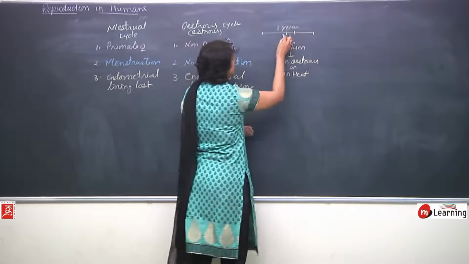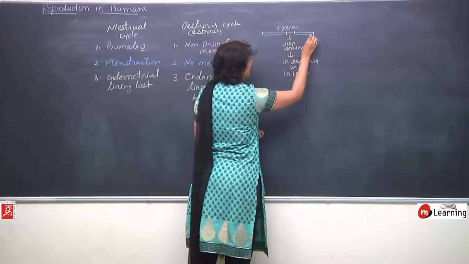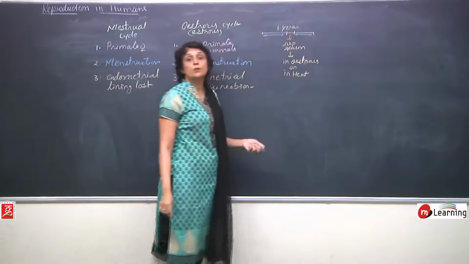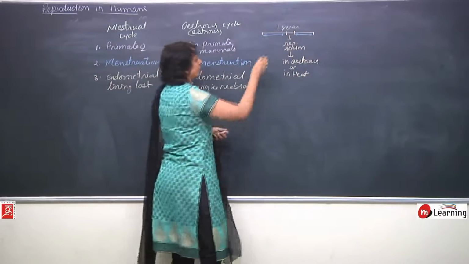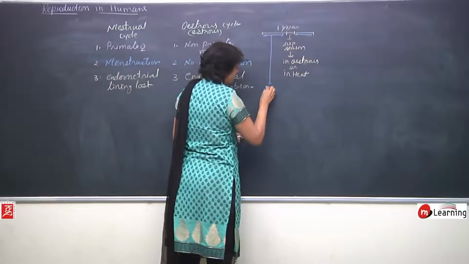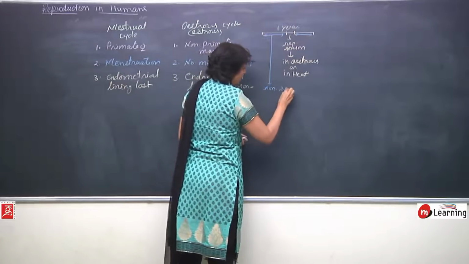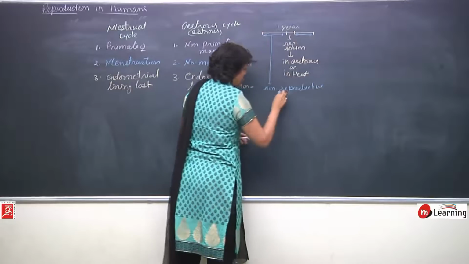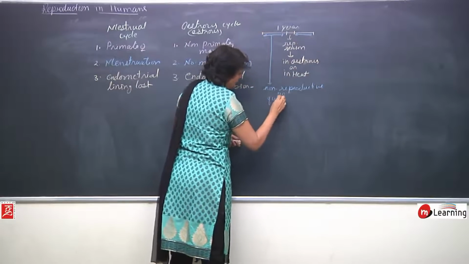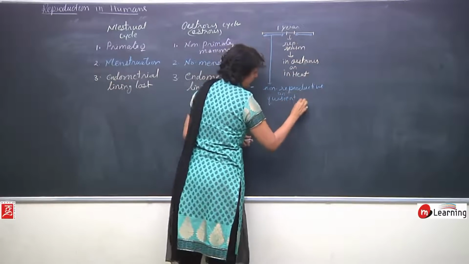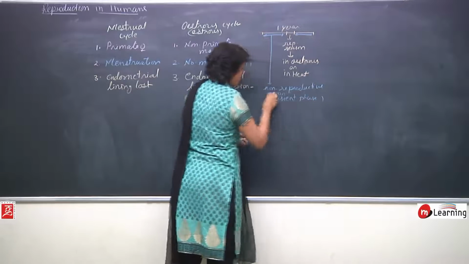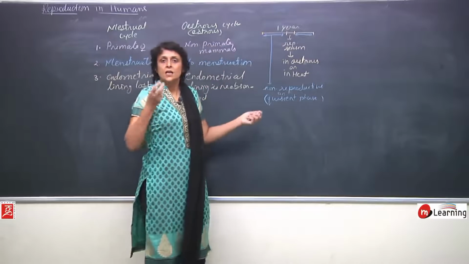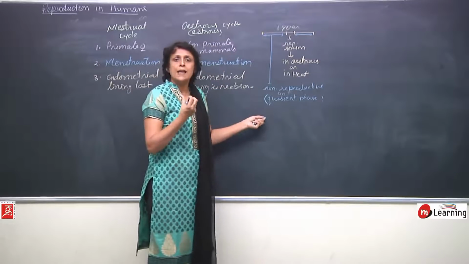What about the remaining time, this time and this time? This is the non-reproductive phase, and it is called quiescent. Quiescent word is used when the activity is completely lost or negligible.